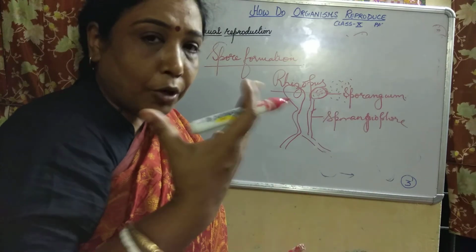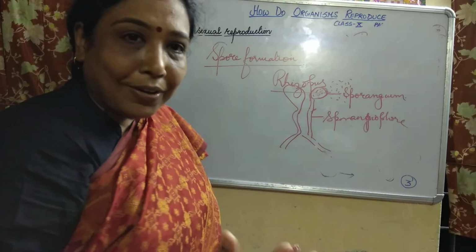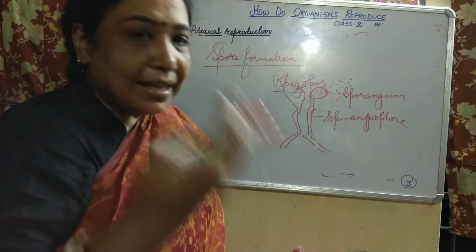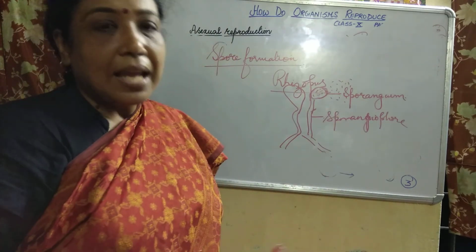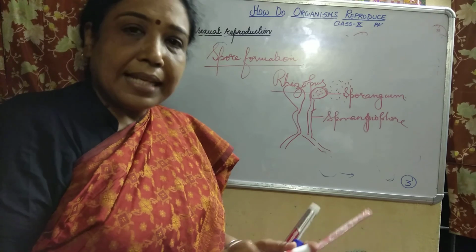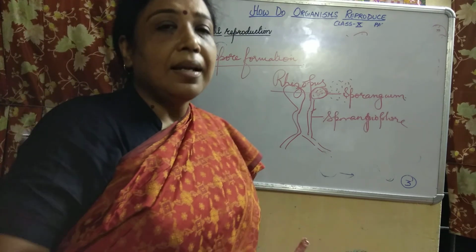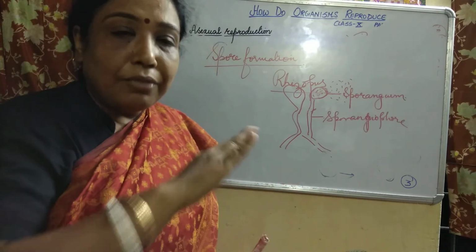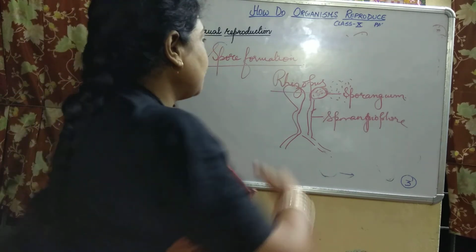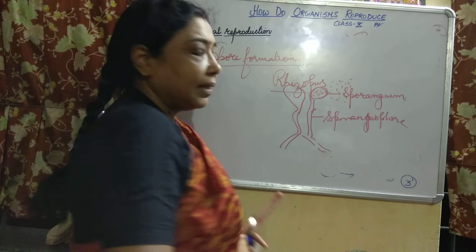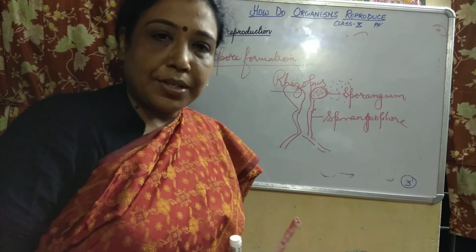Some or many of them fall on the bread itself and give rise to many such structures, and ultimately, slowly and steadily, the entire bread, if left unattended, will be covered with the growth of the fungus Rhizopus, and that is by the method of spore formation.